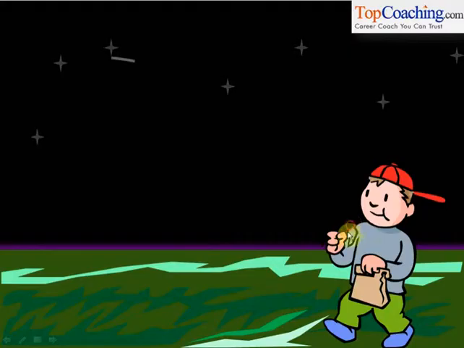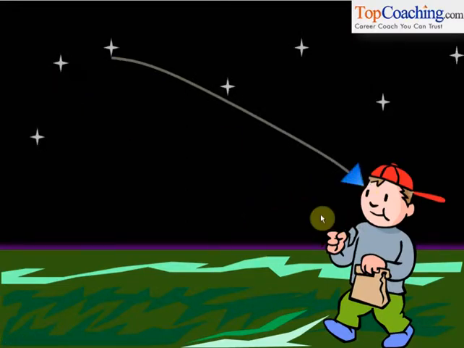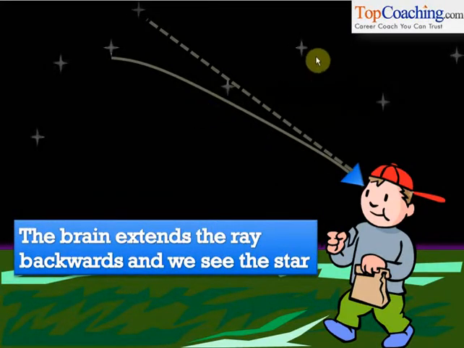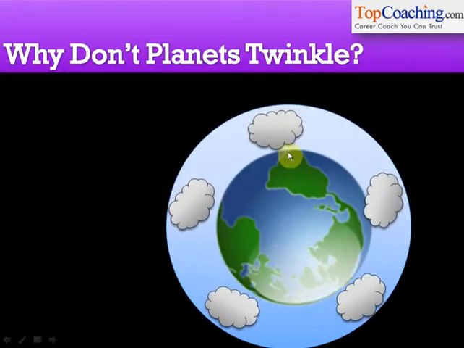This phenomenon is responsible for the twinkling of stars. The light from the stars bends before it reaches us as it passes through the atmosphere and gets refracted through it. The atmosphere has a variable refractive index, and so the light does not just bend once, it keeps on bending constantly. This is the image of the star that we see. Since the atmosphere is in constant motion, therefore we see the star twinkling. That is because the position of the image of the star keeps on changing as the atmosphere keeps on moving, and therefore we see the twinkling of stars.